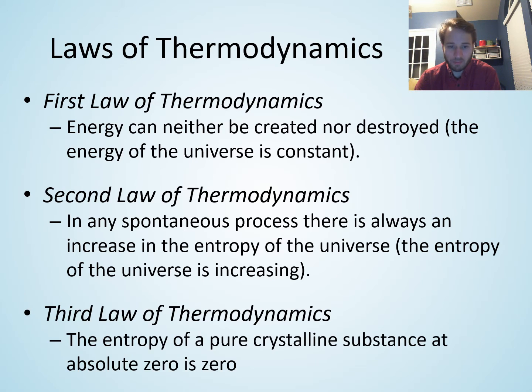And then the third law of thermodynamics just says that the entropy of a pure crystal at absolute zero is zero. So the third law is basically saying, hey, zero entropy is for a perfect crystal at 0 Kelvin. It's sort of defining the minimum entropy one can have, and it's zero. There's no such thing as a negative entropy for a substance. You can have a negative change in entropy, your entropy can decrease, but your entropy can never go below zero, where zero is the minimum, and that's a perfect crystal at 0 Kelvin.